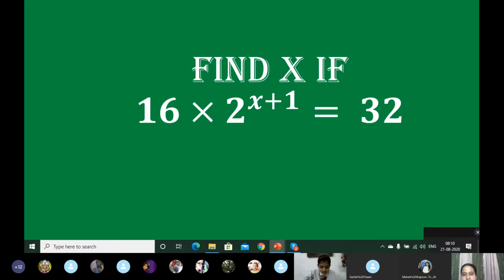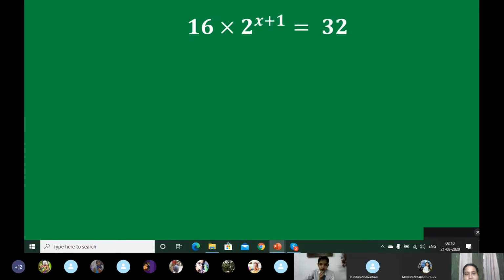Is the LHS in its lowest form? No, ma'am. And is the RHS? No, ma'am. So the first step will be to convert the LHS into its lowest form and the RHS into its lowest form. What is the lowest form or the exponential form of 16? Come on, find it out fast.